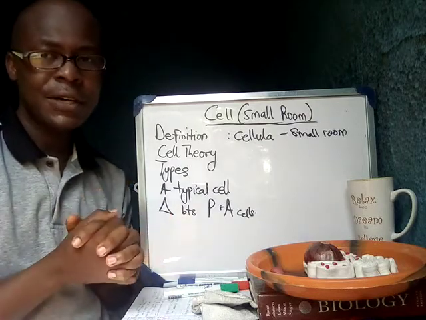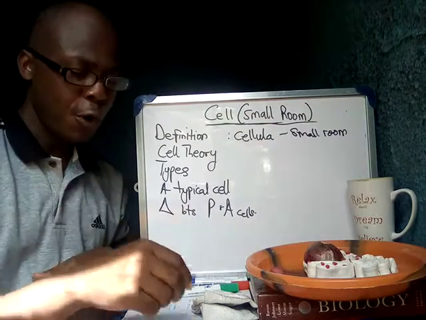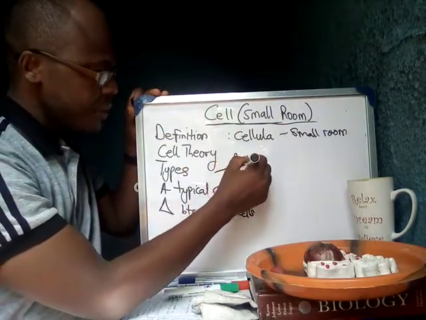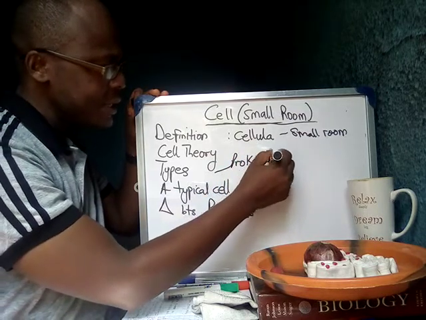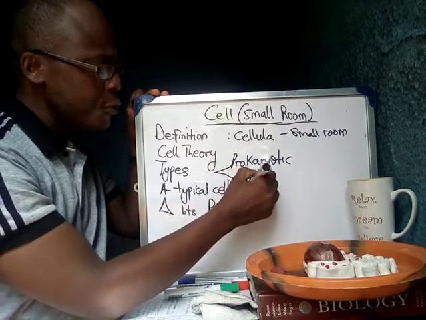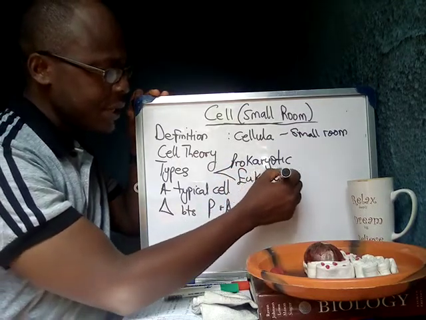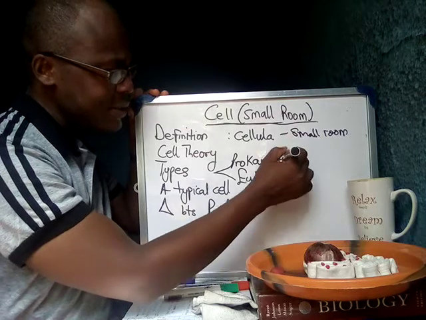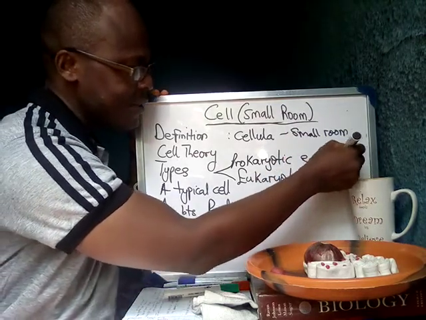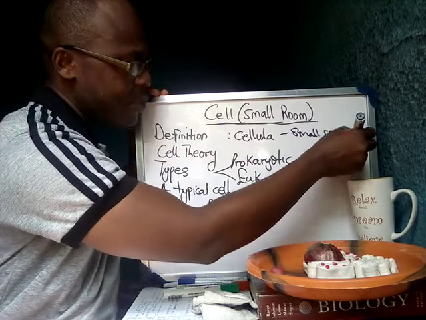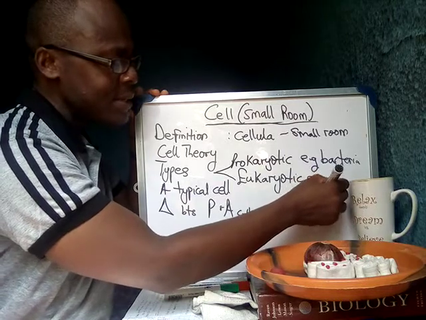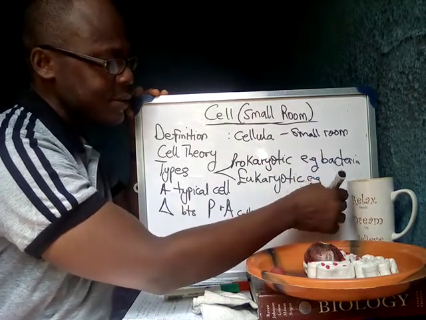There are types of cells. Cells can be grouped into two: prokaryotic cells, and the second grouping is eukaryotic cells. Examples of prokaryotic cells are bacteria cells. Examples of eukaryotic cells are animal and plant cells.